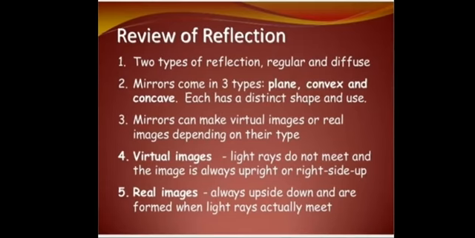So what is the review of reflections? Two types of reflection, regular and diffuse. Mirrors come in three types: plane, convex and concave. Each has a distinct shape and use. Mirrors can make virtual images or real images depending on their type. With virtual images, light rays do not meet and the image is always upright. Real images are always upside down and are formed when light rays actually meet.